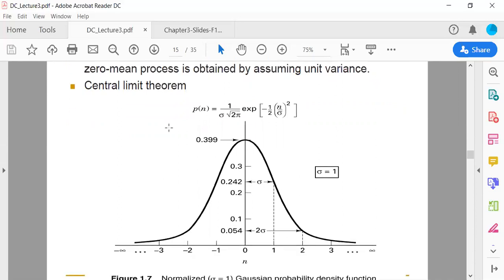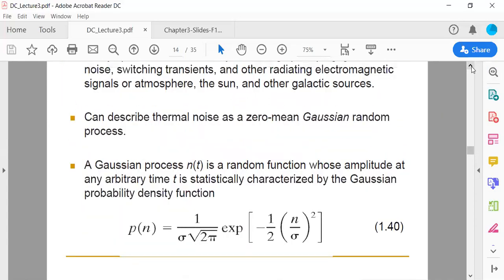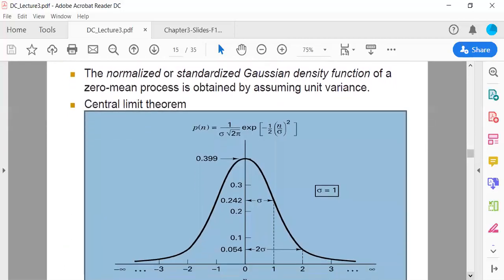And we're going to describe this graphically using the mathematical expression that we have discussed earlier. Remember, we have described this zero mean process with the help of a Gaussian random process here, and using this mathematical expression that we have discussed earlier, that one is the Gaussian probability density function. We have described this thing here.